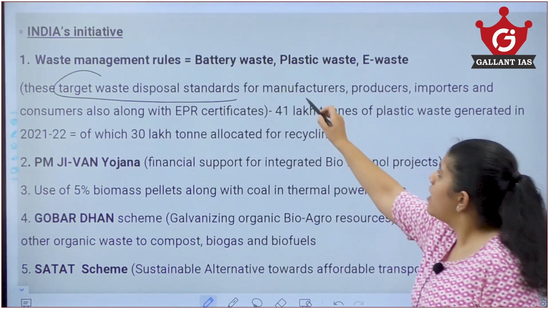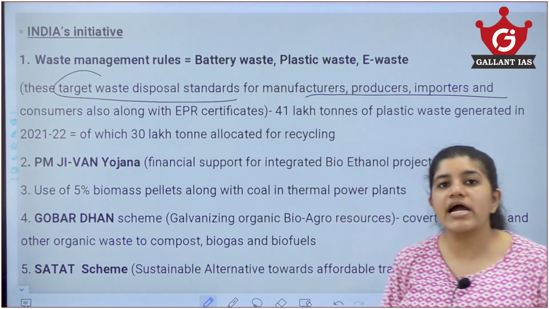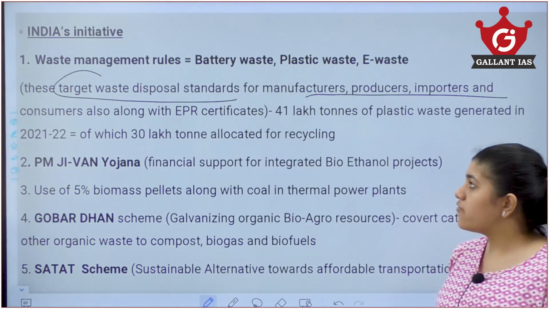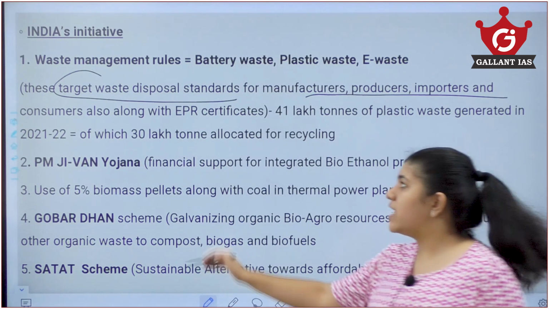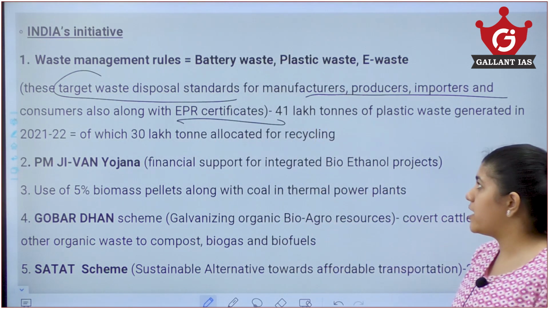Also for manufacturers, producers, importers and consumers, all of them have targets based on how to dispose of this waste, and along with that they get the EPR certificate as I was talking to you about in the earlier slide.